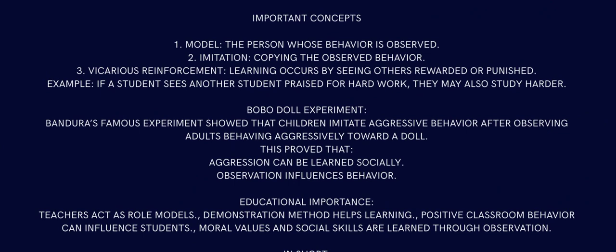Vicarious reinforcement, that is, the learner learns by seeing others rewarded or punished. This is an educational setting we are talking about. For example, if a student sees another student praised for hard work, they may also study harder. You get the point. We always want to get praise, so we start to get better.